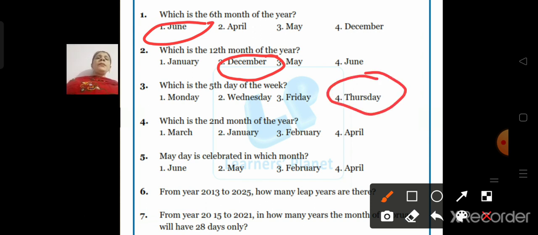Okay, which is the 2nd month of the year? January is the 1st and February is the 2nd month. May Day is celebrated in which month? May Day is celebrated in the month of May.